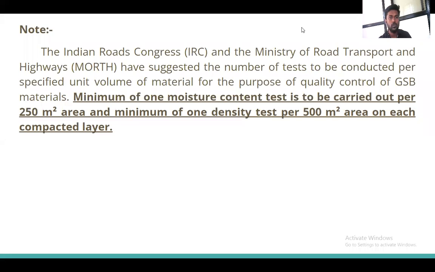And this is for construction of granular subbase course. This is the condition for granular subbase course.